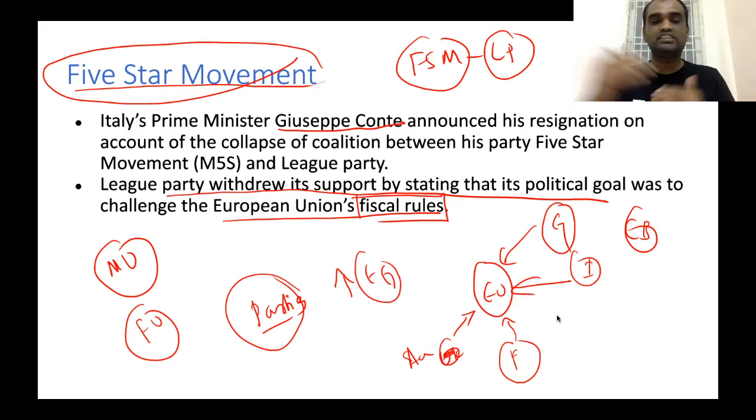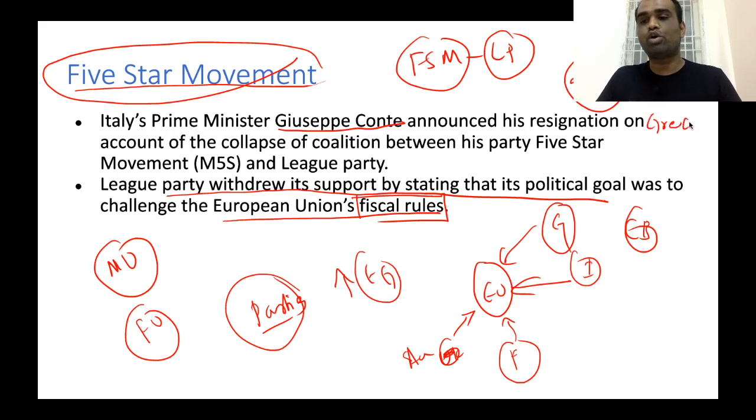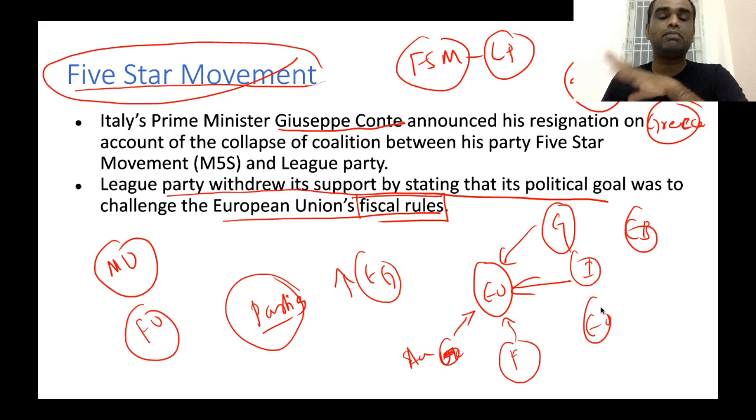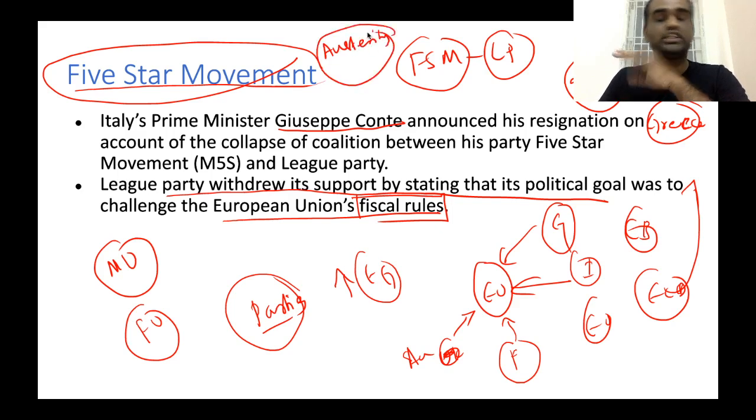Now, because of these differences between the fiscal rules of various governments under the European Union, in 2008, when the financial sector broke down, Greece borrowed a lot of money from the European Central Bank. Because of this financial crisis, Greece was unable to make those repayments to the European Union. Because of that, Greece's economy collapsed, and Europe's Central Bank imposed a policy called austerity. Now, what is the meaning of this austerity policy?